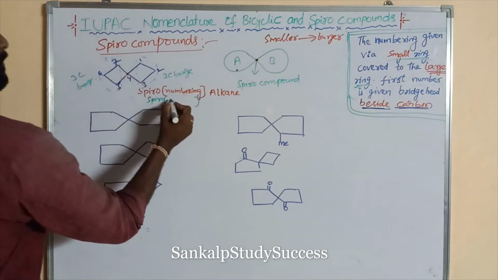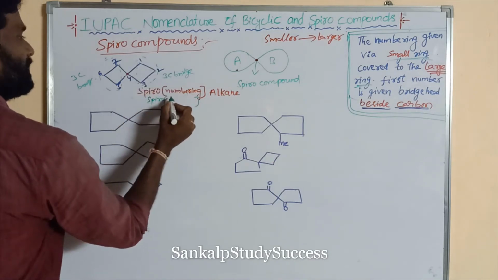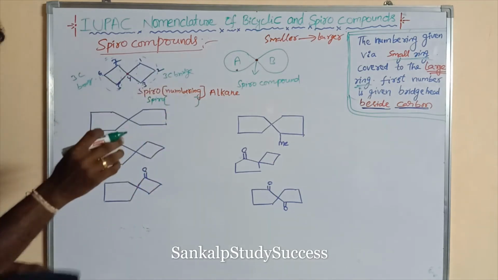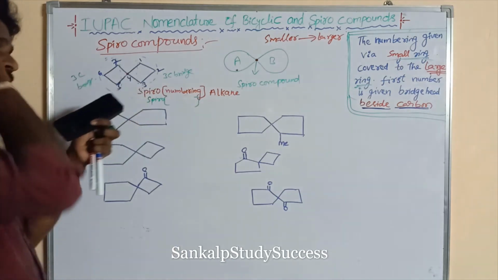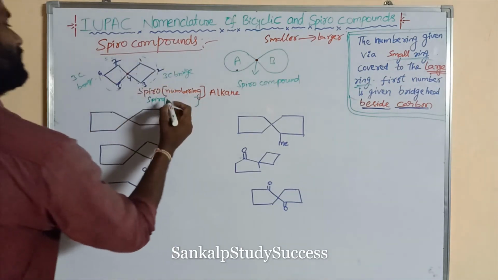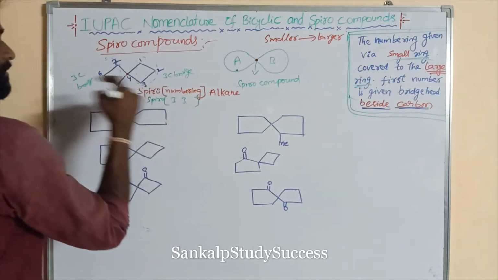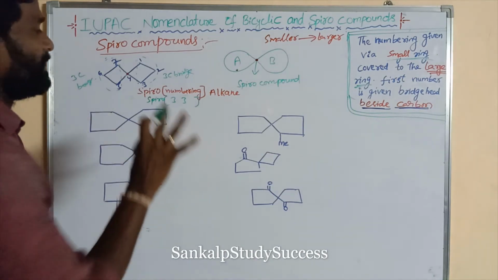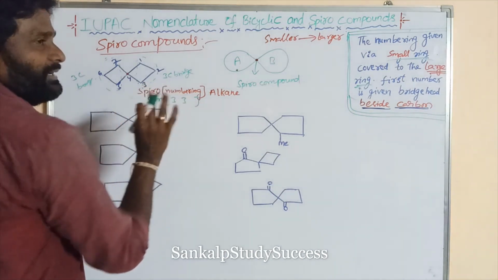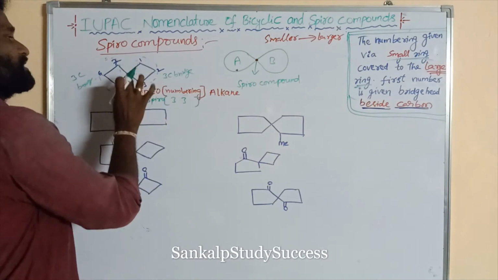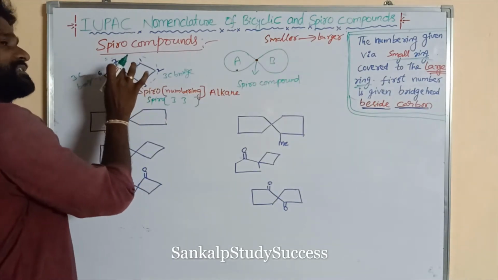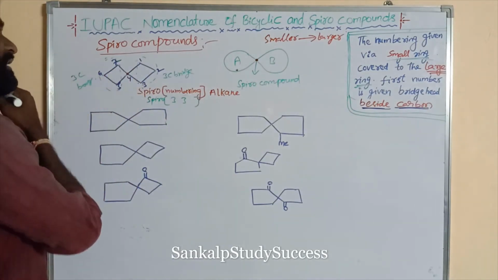Spiro with numbering 3, 3. The numbering can be given from lower to higher, but here both are the same, 3, 3. In bicyclic compounds there are 3 bridges, but here there are only 2 bridges; the third bridge is absent.